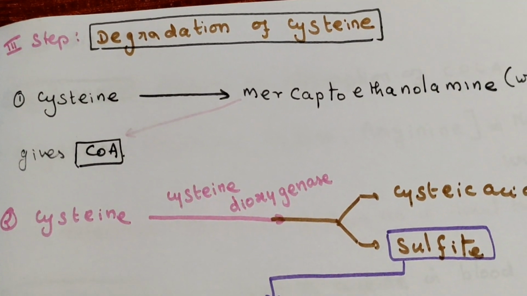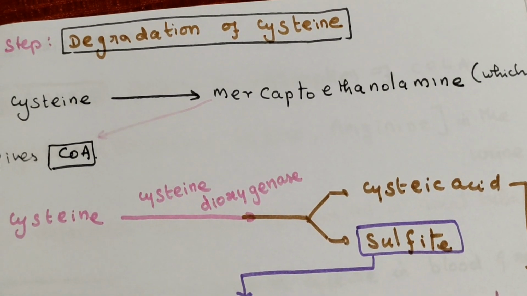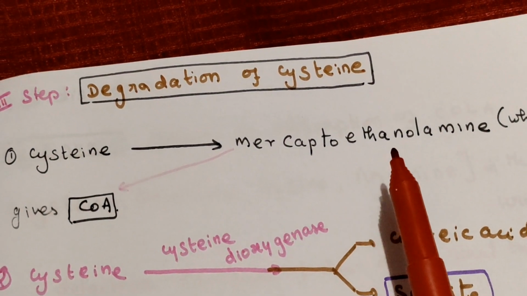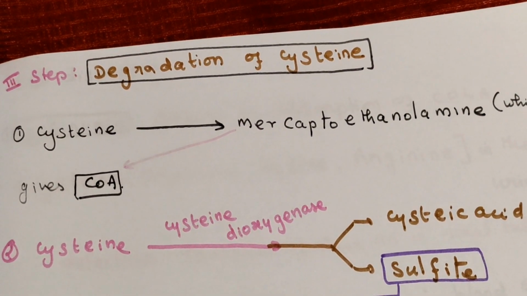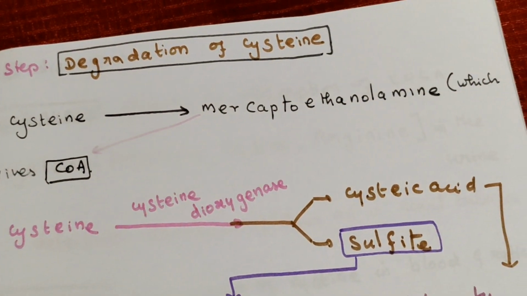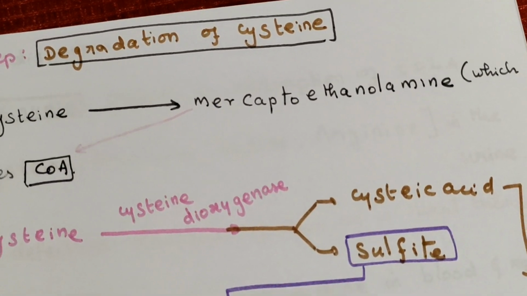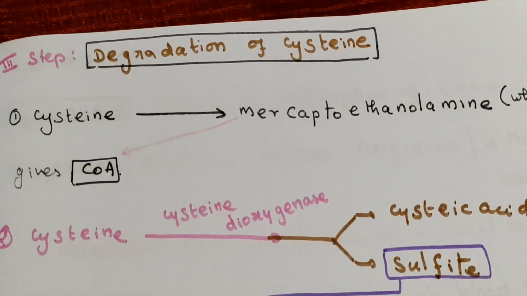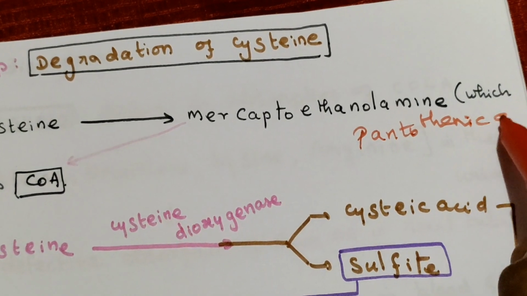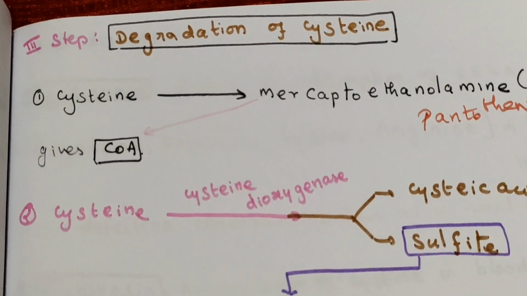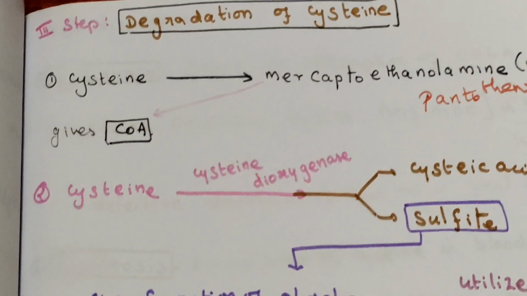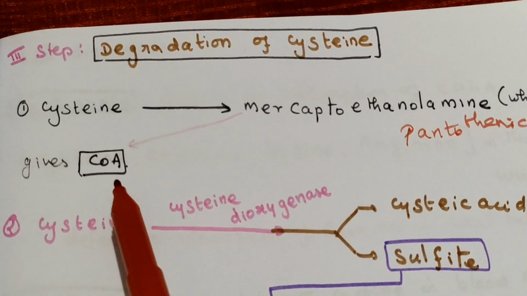First, cysteine is converted into mercaptoethanolamine, which with pantothenic acid gives coenzyme A. So cysteine is converted into mercaptoethanolamine, which combined with pantothenic acid will give coenzyme A.